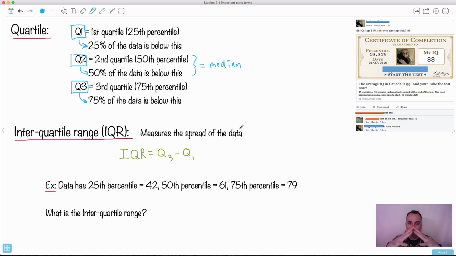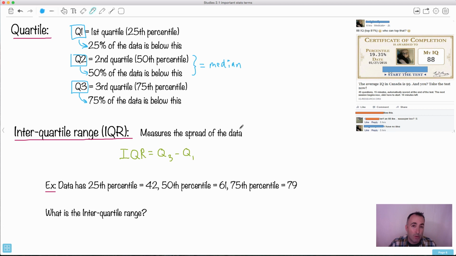Whereas if the data is really spread out, let's say it's heights of people. Let's say you had a class and everybody was pretty much the same height. Then your interquartile range will be very small, right? Because there wouldn't be a very big spread of the data. Whereas if you had a class with really short people, really tall people, and all over the place, then of course that spread would be quite wide.